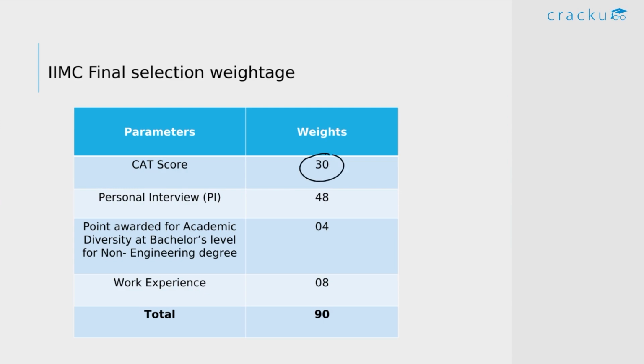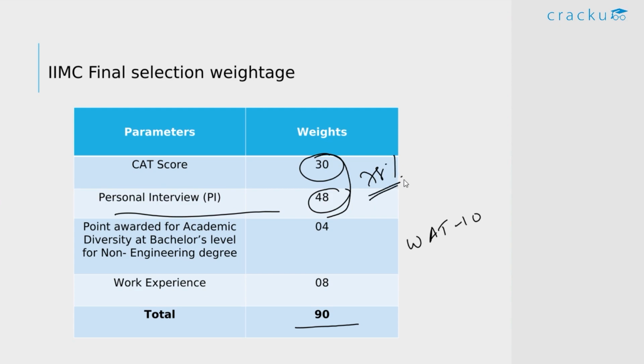Next, if you look at the final selection weightage of IIM Calcutta, we can see that the CAT score has only 30% weightage here, and the major chunk of the weight goes to your personal interview. So if you perform very well in the personal interview, you can maximize your scores here. They usually also have VAT, with 10% weightage, but due to the COVID situation, they have excluded the VAT. So the combined score for CAT and the personal interview is 78%. This entire 78% is in your hands.